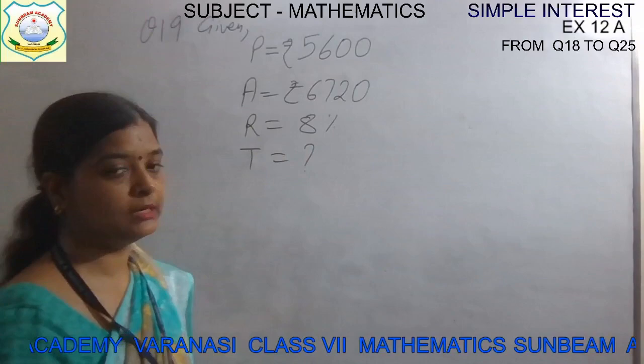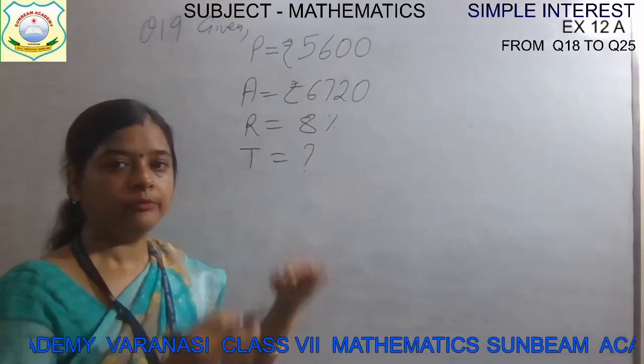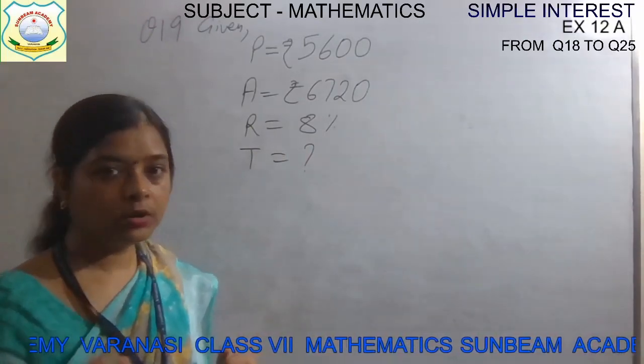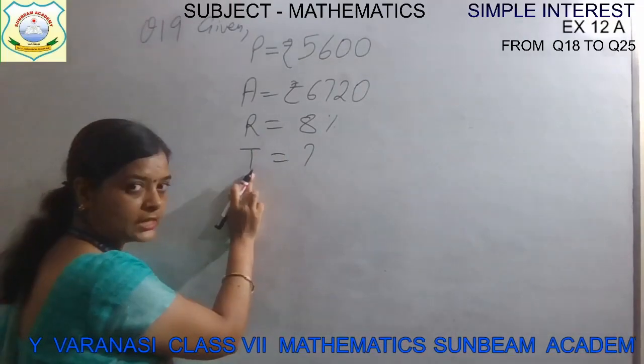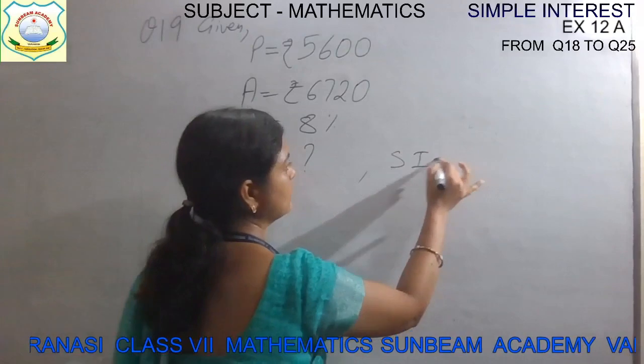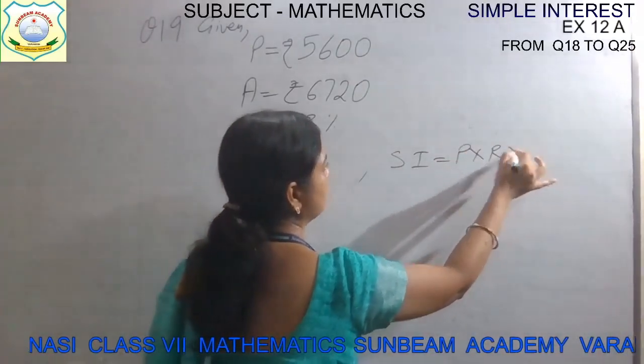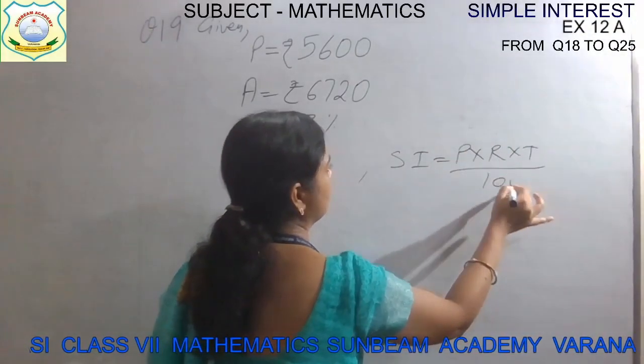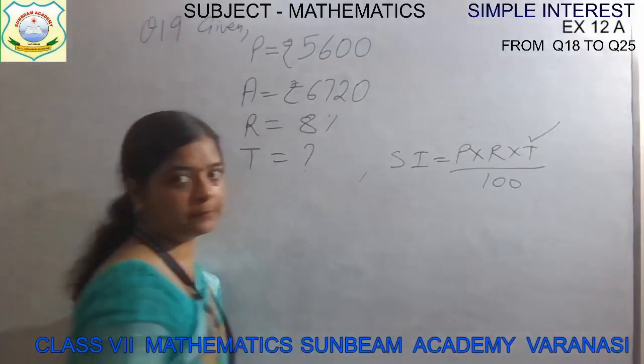This we have to find. It is similar to the question which we have done right now, because this T, from which formula can we find it? We can find it by using the simple interest formula, P into R into T upon 100. We can find the time from here.